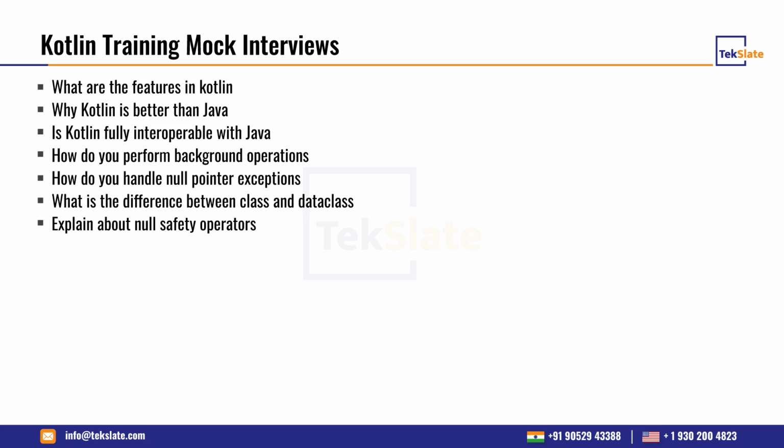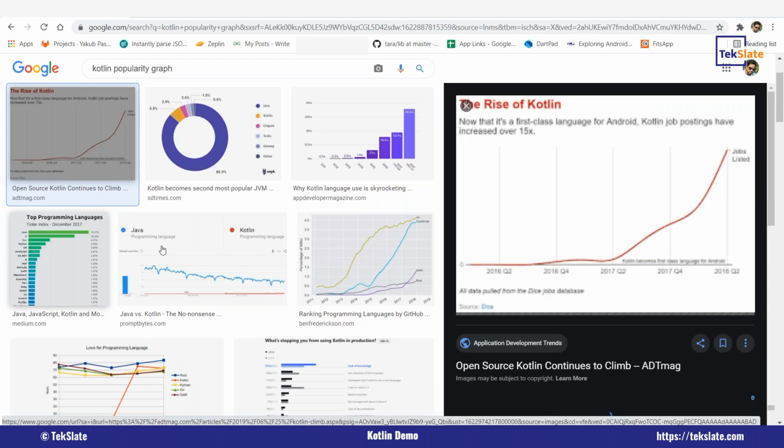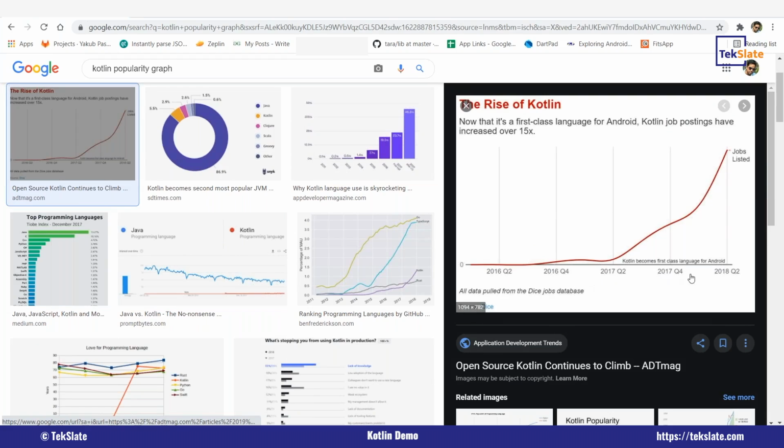And these are the null safety operators. Here is the popularity graph, the rise of Kotlin. This data is only till 2018, and it is increasing day by day, over 15x. Most of the people are switching to Kotlin.